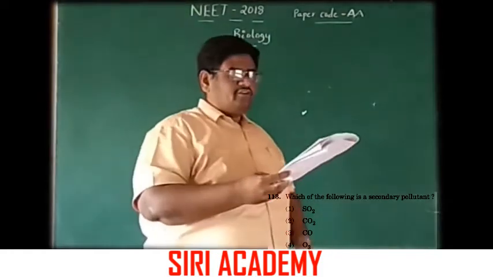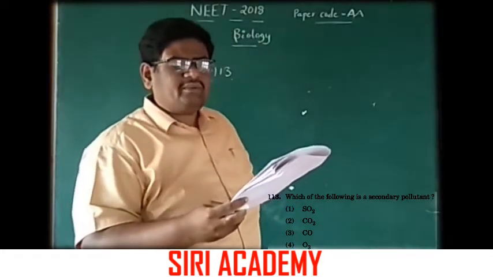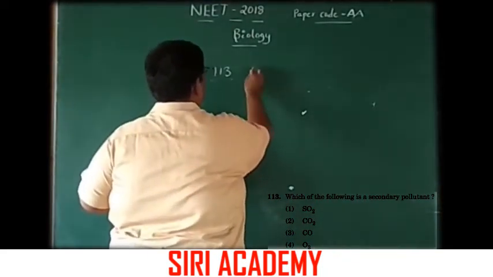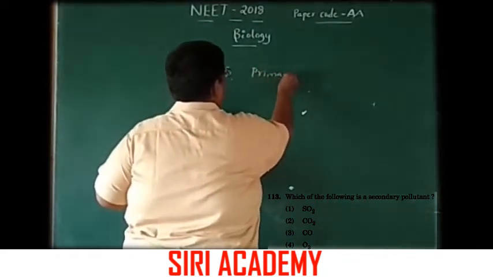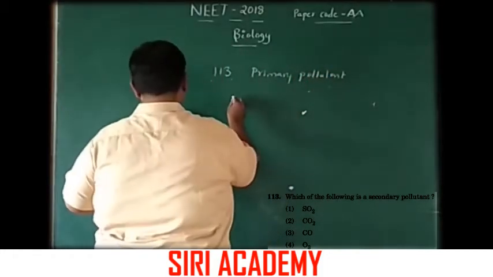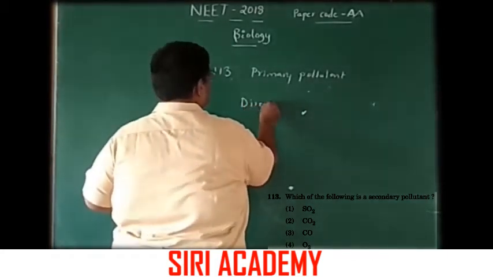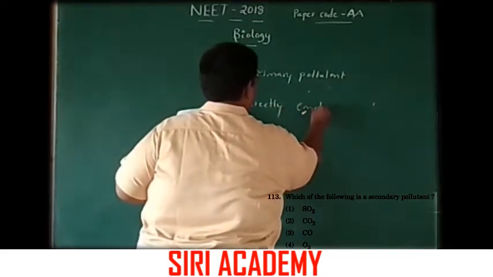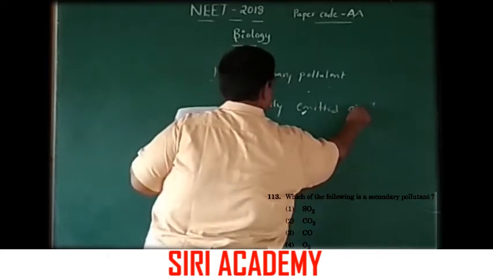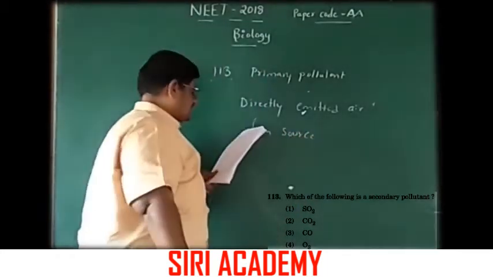113. Which of the following is a secondary pollutant? Here the primary pollutant means directly emitted in air from a source.